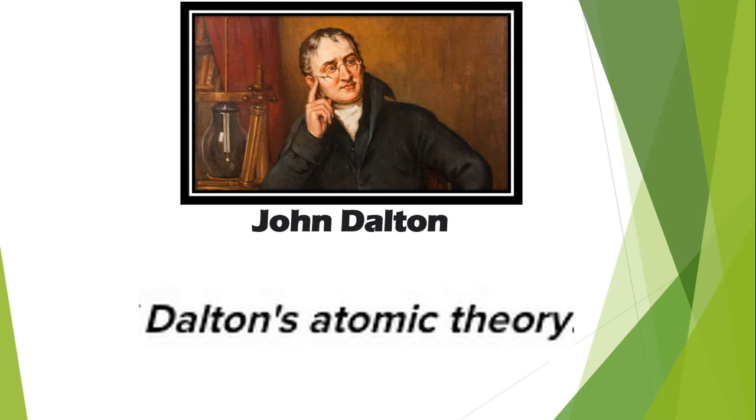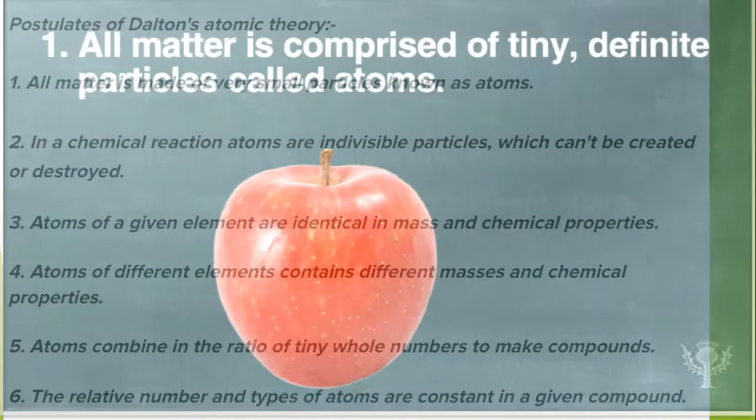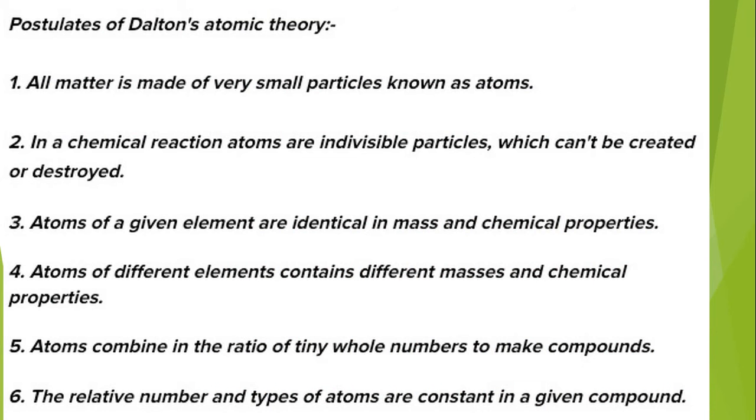John Dalton was born in a poor weaver's family in 1766 in England. He made the atomic theory. Dalton's atomic theory states that all matter is made up of very tiny particles called atoms which participate in chemical reactions. Atoms are indivisible particles which cannot be created or destroyed in a chemical reaction.